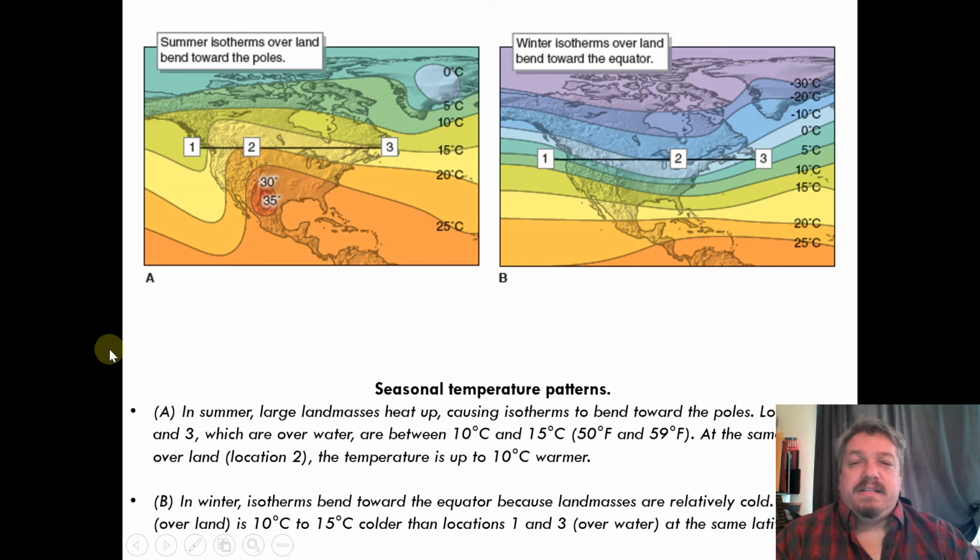So, that being said, if you look at this line right here, which is directly east and west in the summer, if there was no effect of this, the temperature would be the same at 1, 2, and 3. But because land heats up faster than water, the temperature at 2 is warmer than at locations 1 and 3. In other words, it gets warmer over land faster, and it bends these temperatures up this way north. In the winter, it's the exact opposite. This area here is furthest from the water. This area is colder than locations 1 or 2.